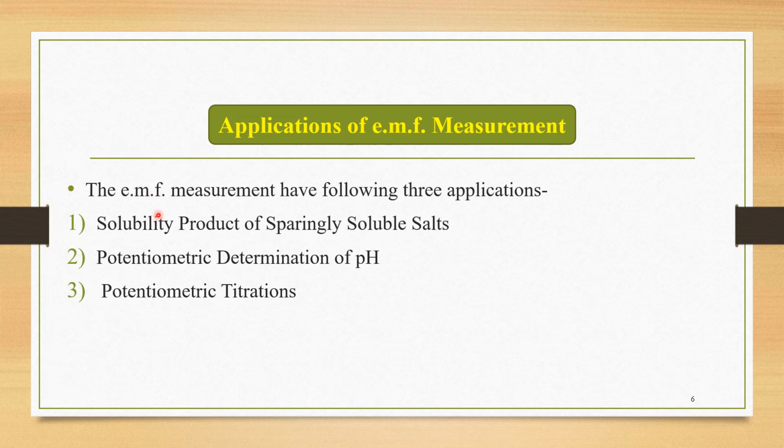EMF measurements have 3 important applications. The first is the solubility product of sparingly soluble salts, the second is potentiometric determination of pH, and the third is potentiometric titrations. We have to study these 3 applications one by one.